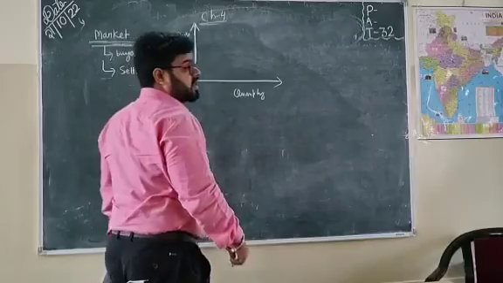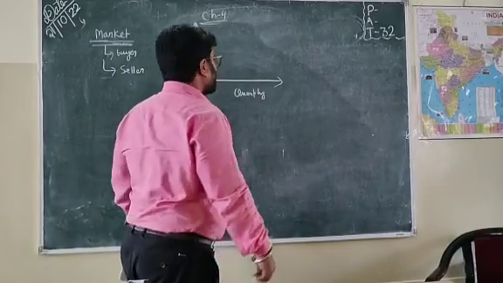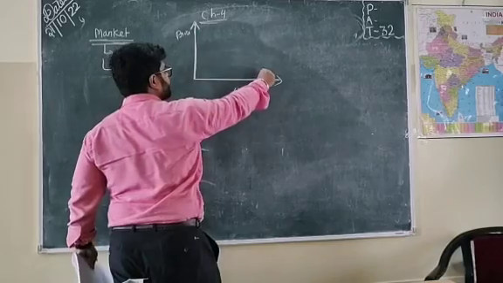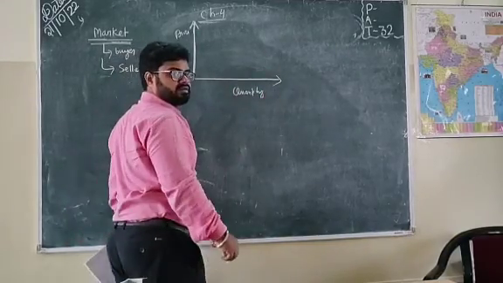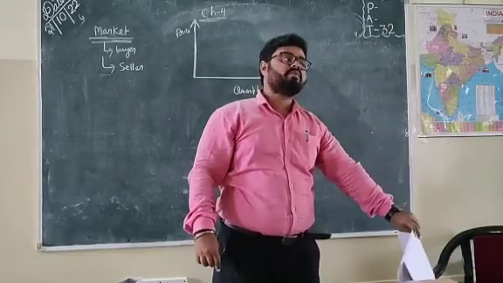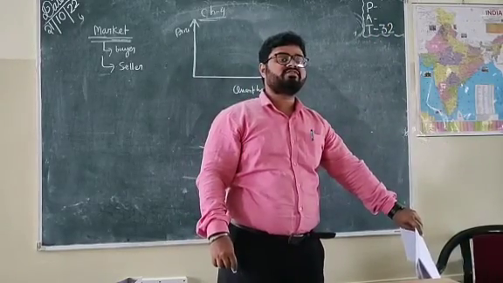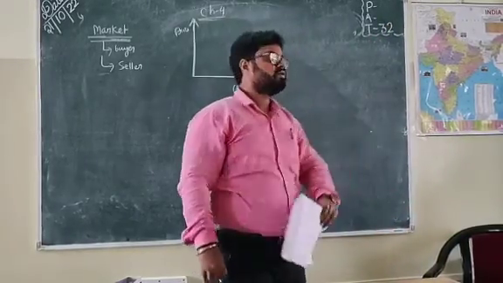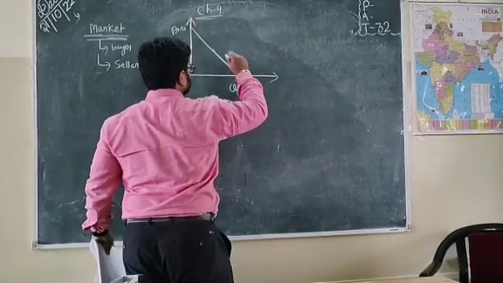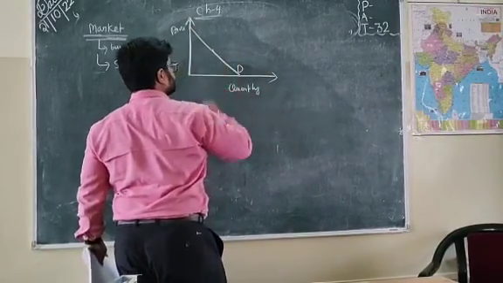Then what will be the demand curve? When the price is high, there is low demand. When the price is low, there is high demand. So it will be slanting like this. This is the demand curve.